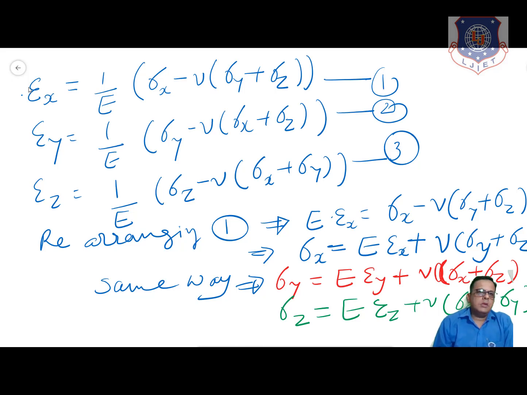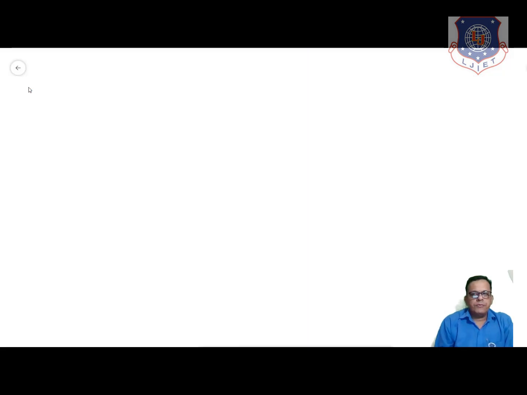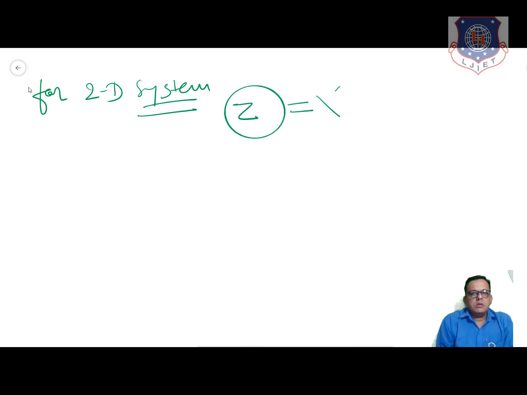Okay, now let us go for a two-dimensional system. If you see, the z-axis will be 0. Okay, so this will be removed, hence we say sigma z component will be 0, hence epsilon z will be removed.